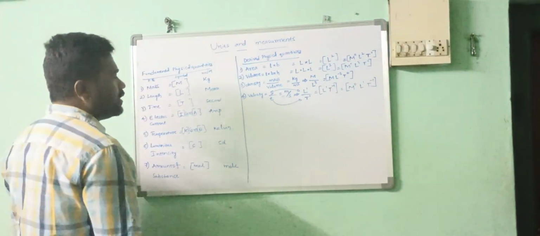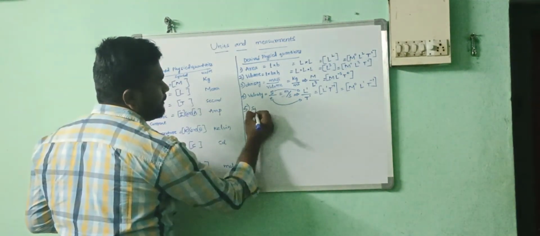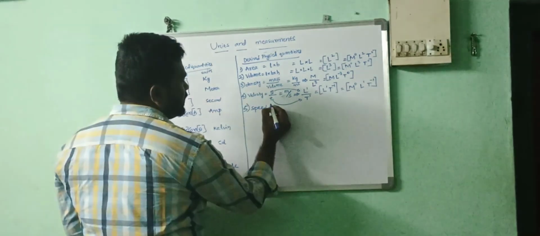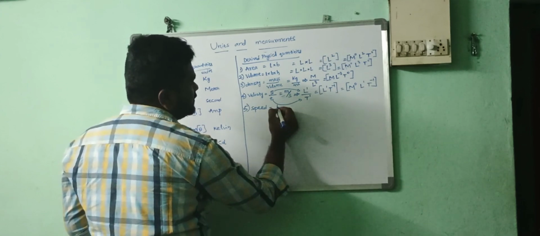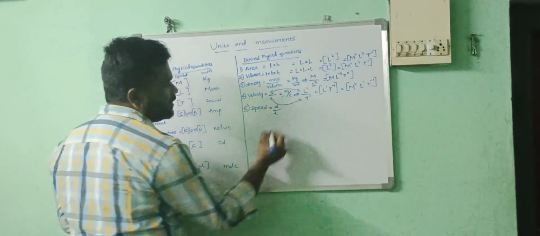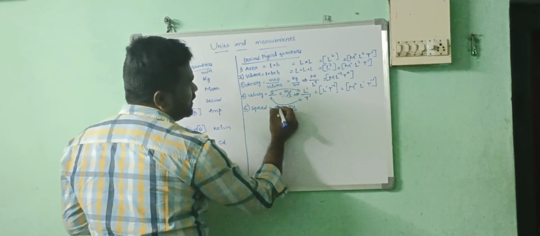Okay. Now, coming to the speed, fifth one. Speed is also similar to velocity. Let us write distance by time. What are the units? Same, meter per second only.